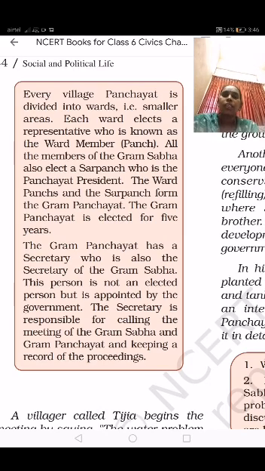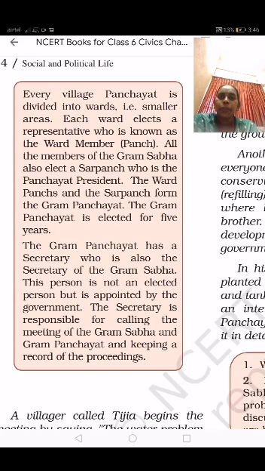In a Panchayati Raj, under the panchayat, there are smaller areas that are divided. Each ward elects a representative who is known as the ward member.